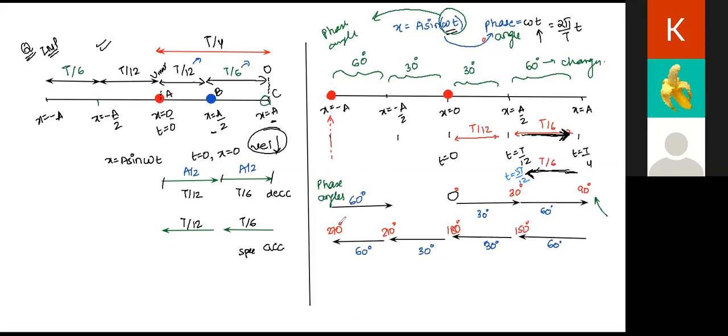Okay, 270 plus 60. How much should it give you? 330. Very good. Now, again, the phase should change by how much amount? 30 degree. Very good. So now the phase should change by 30 degree. How much should it become when it comes back to its initial position?